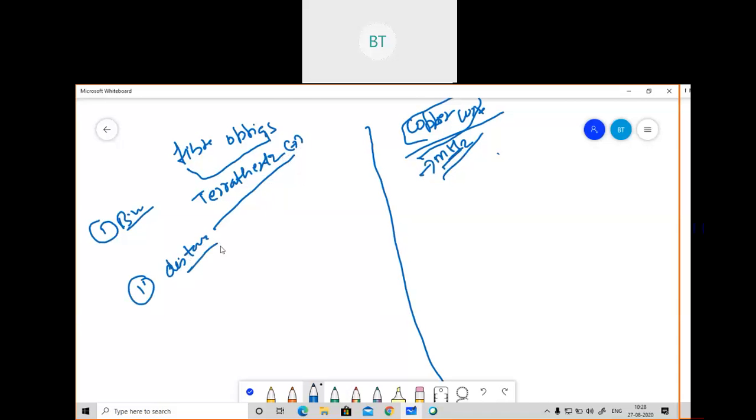The second case is distance. Fiber can be used for long distance, and losses will be less than 1 dB per kilometer. Whatever losses you get in optical fiber will be in dB only. Why dB? Because in dB addition and subtraction is very simple. In copper, losses will be more than 10 dB per kilometer.